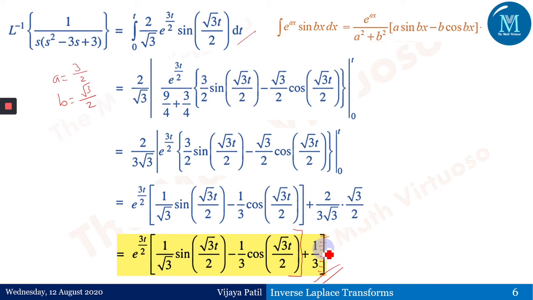So please consider this as not a bracket, because this e to the power 3t by 2 is just with the first square bracket. Second thing, 1 by 3 is just a 1 by 3. There is no e to the power 3t by 2 multiplication. Please make the change over here. Okay, so this is what the case is here, plus 1 by 3 is there.